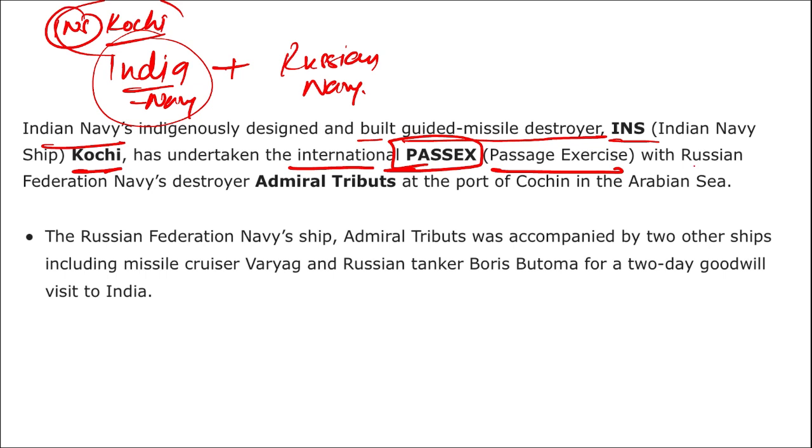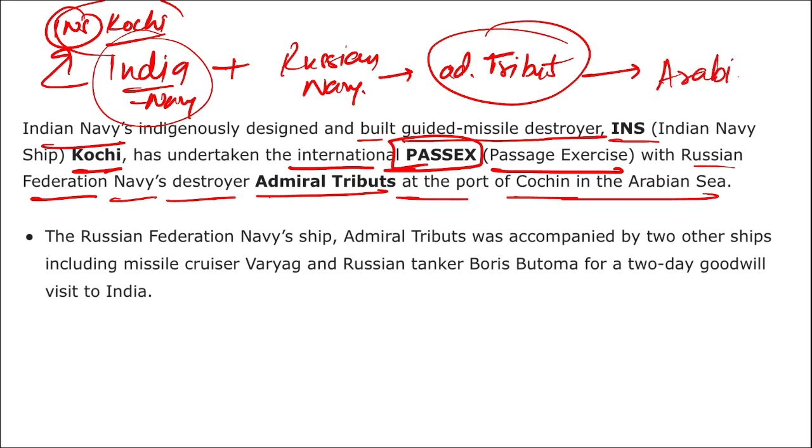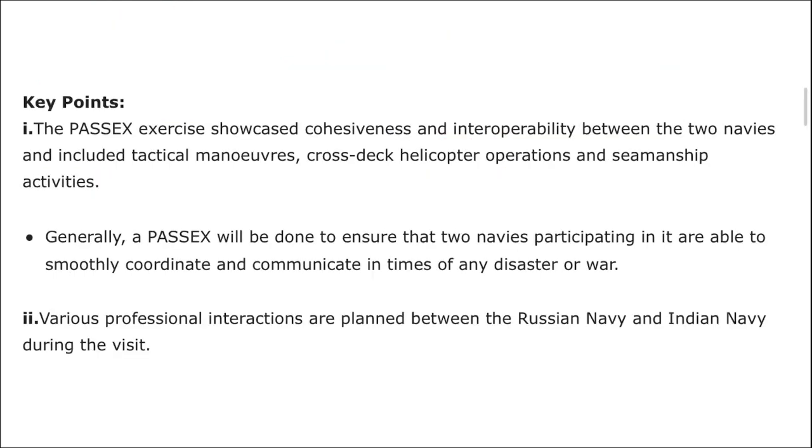On the Russian side, the Russian Federation Navy's destroyer Admiral Tributes took part at the port of Cochin in the Arabian Sea, and from the Indian side it was INS Kochi, and this exercise was conducted in the Arabian Sea. Highly important information, mark this. The exercise showcased cohesion and interoperability between the two navies. That means their relationship was built better, and many maneuvers were also conducted during this particular exercise.